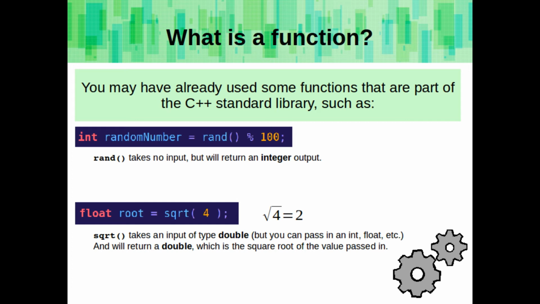You may have already used some functions that are part of the C++ standard library, such as the random number generator, rand. It takes no input, but it will return an integer value output. Or square root. It takes some sort of input of type double, and it will return a double, which is the square root of the value passed in.